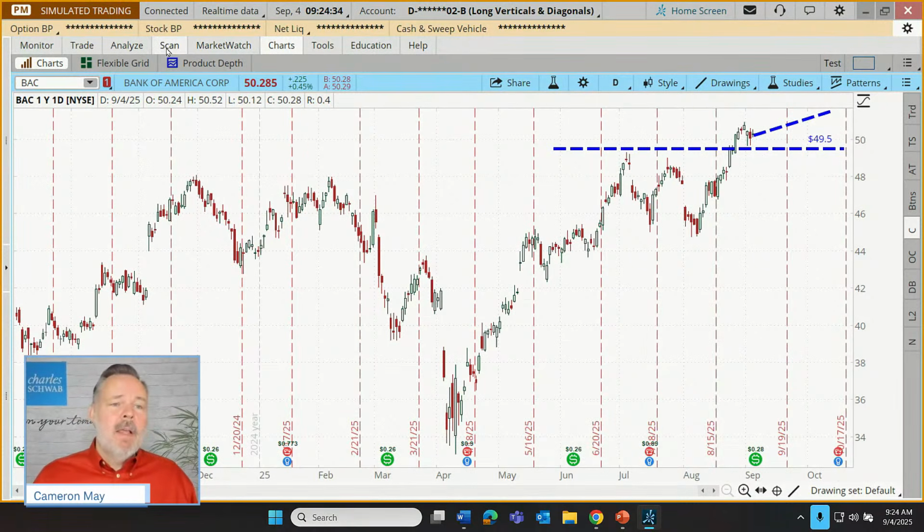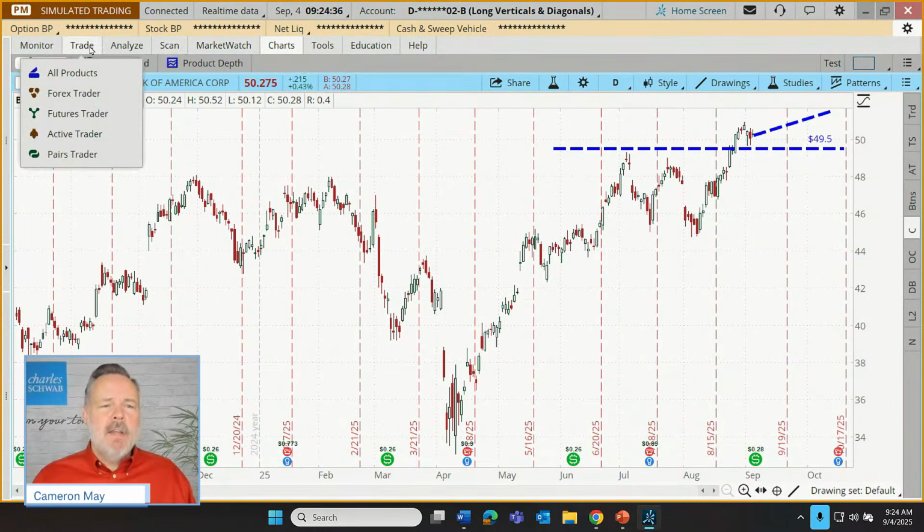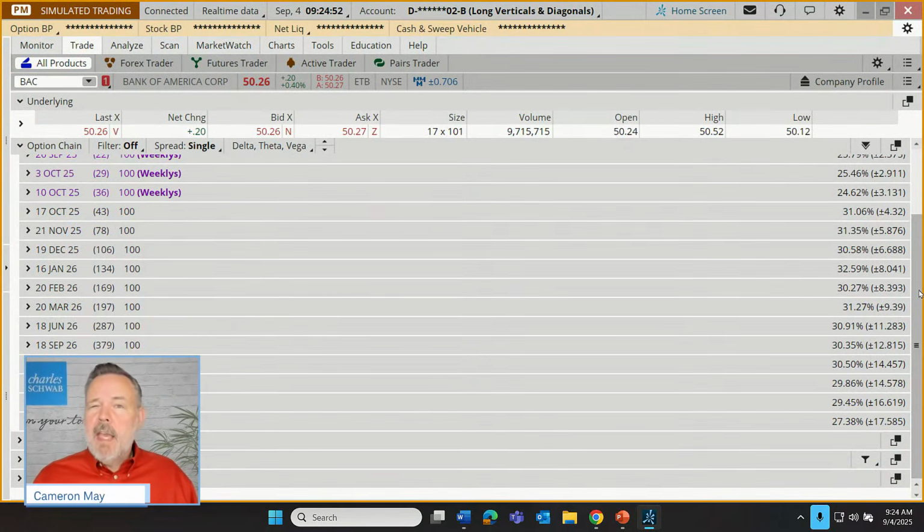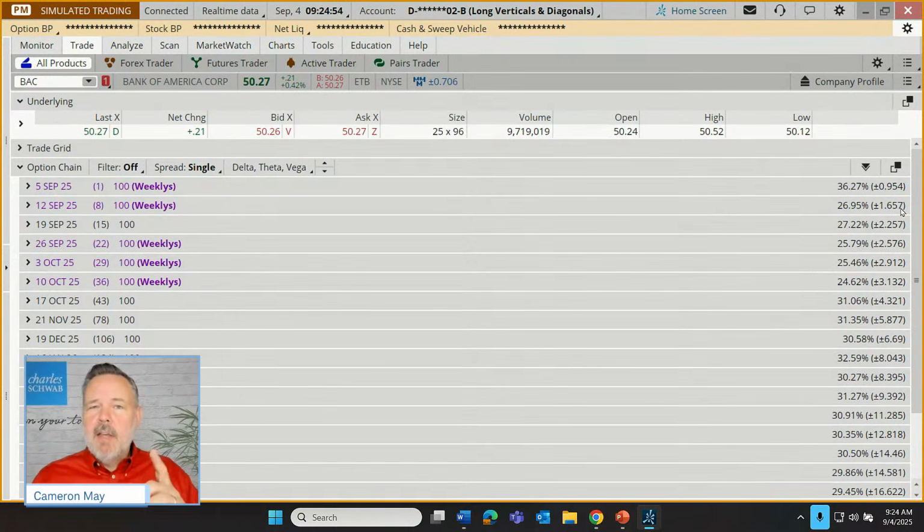All right. But how about we build this trade? And I want to talk through, as we build it, why some do consider it to be suitable for a small portfolio. Now, I always say some because not everybody trades these strategies. But I'm going to go to the trade tab. And we know, what was the date of that expiration, or pardon me, that earnings announcement? That was on the 15th.